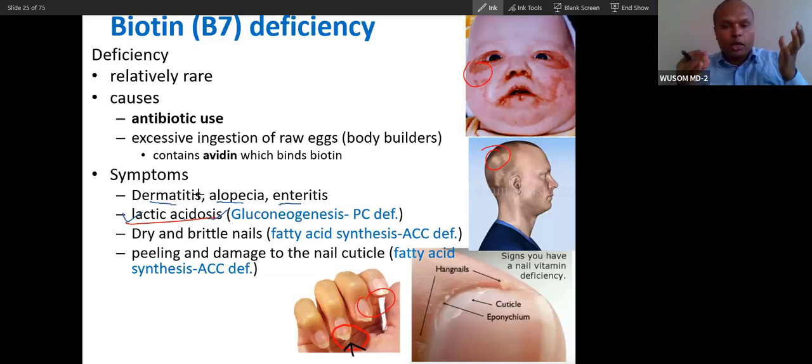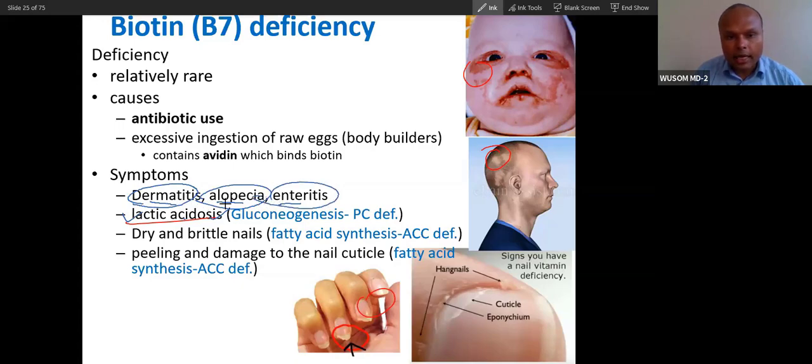And for the division, it requires fatty acid. And for fatty acid, it requires biotin. If biotin is not there, this cell division will be affected. That is why dermatitis, alopecia, and enteritis. So the skin, the intestine, and the hair follicle are affected. Along with that, there will be hypoglycemia, brittle nails, and peeling and damage of the nail cuticle. These are the problems of biotin deficiency.